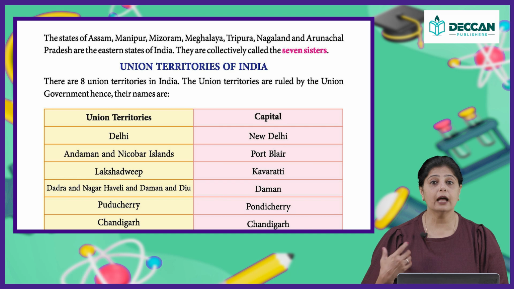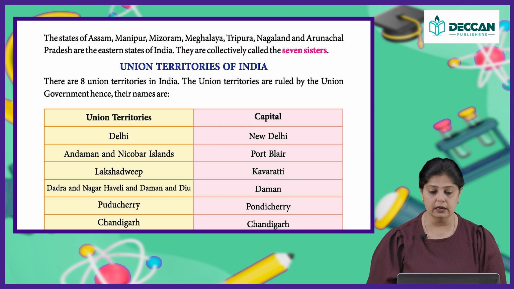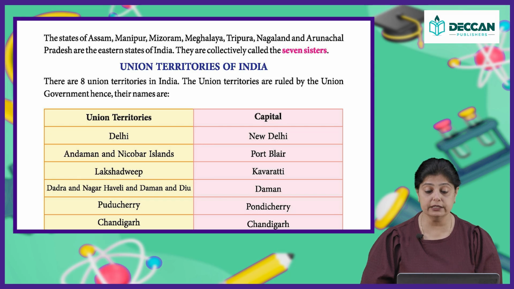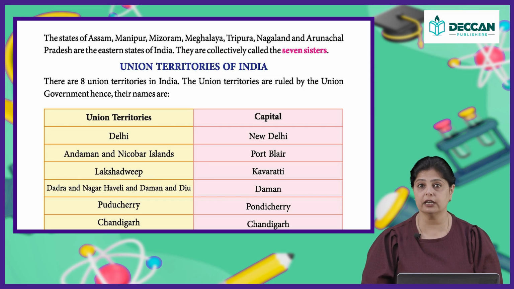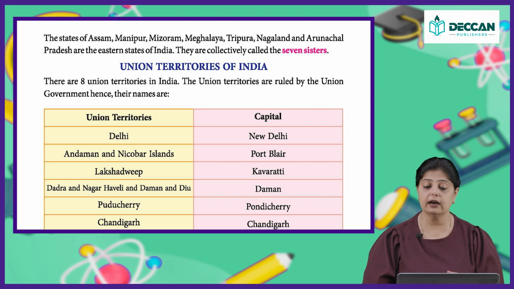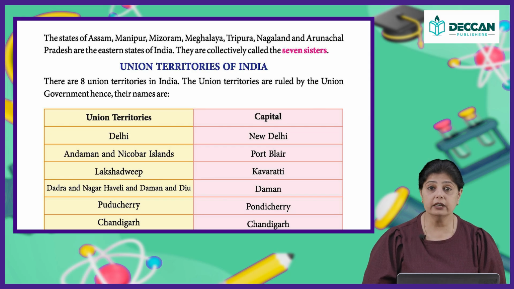Okay. Now that we know about the states, let us talk about the union territories of India. There are 8 union territories in India. The union territories are ruled by the union government. Their names are Delhi, it is a union territory, the capital is New Delhi. Andaman and Nicobar Islands, the capital is Port Blair. Lakshadweep, capital is Kavaratti. Dadra and Nagar Haveli and Daman and Diu, capital is Daman.